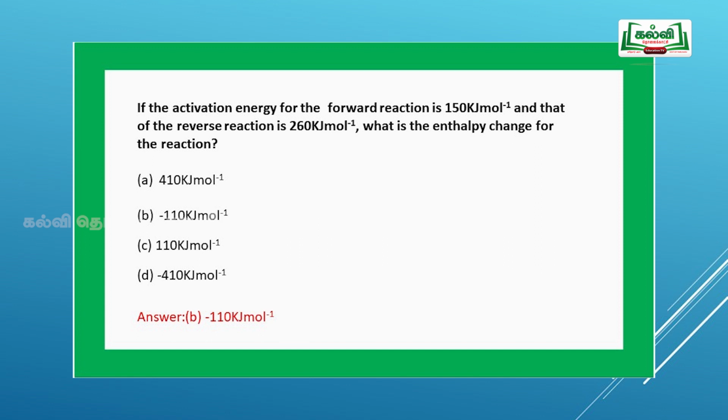Next question, if the activation energy of a forward reaction is 150 kilojoules mole inverse and that of the reverse reaction is 260 kilojoules mole inverse, what is the enthalpy change for the reaction? Delta H is equal to activation energy of forward reaction minus activation energy of reverse reaction, that is 150 minus 260, which is equal to minus 110 kilojoules mole inverse. If you view the options, option B, minus 110 kilojoules mole inverse, is the correct answer.